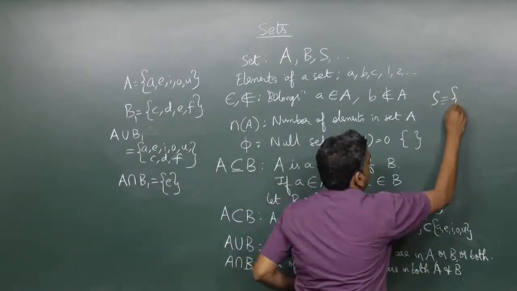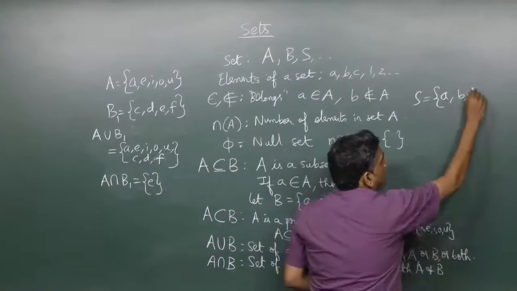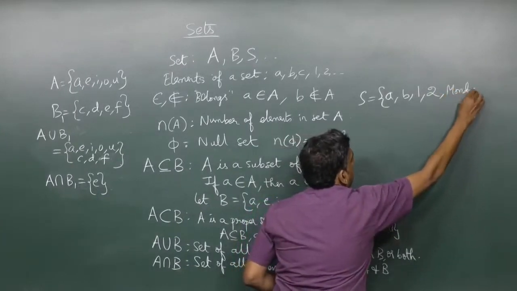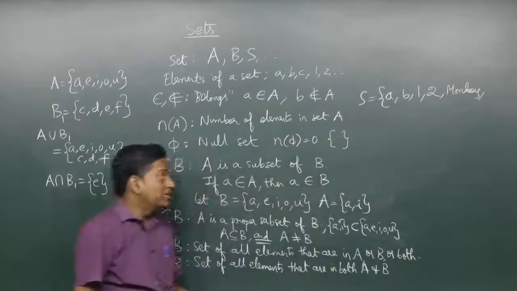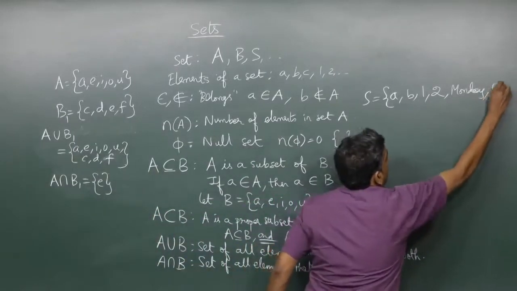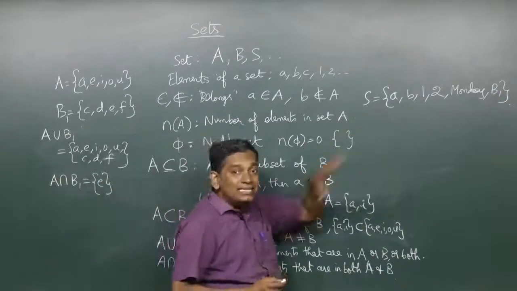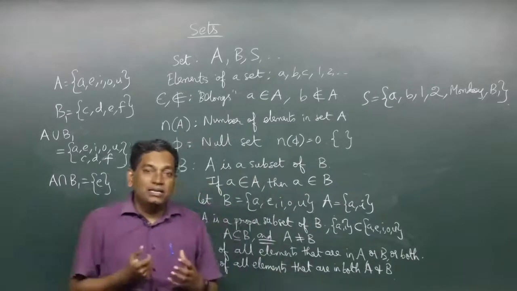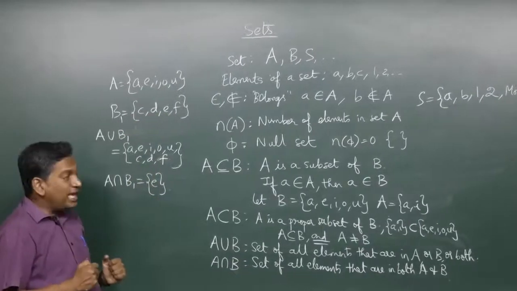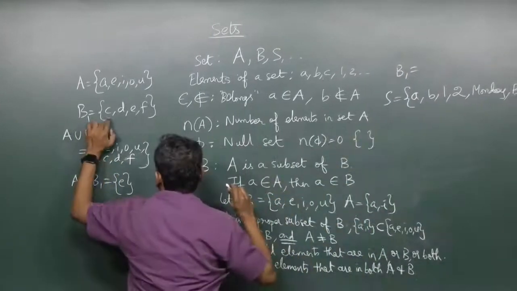So let's say this is a set S. It has the letters A, comma B, the number 1, 2, the day Monday, and it could even have this set B1. So what we need to know is that sets can be a bit messy, in the sense they needn't neatly fit into one category that we have assumed. Now assume that B1 is the set C, D, E, F.